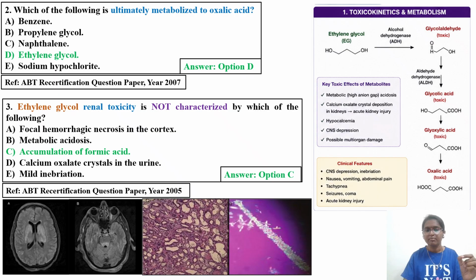in the case of urine, mild inebriation. Mild inebriation was also given in the first slide, if you remember the second slide. Okay, these are the things. Focal hemorrhage, since it is able to cross the CNS, it is causing focal hemorrhage necrosis in the cortex. Here you can see the calcium oxalate crystals in the urine, and this is the typical